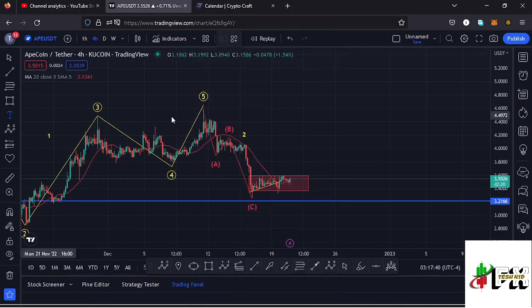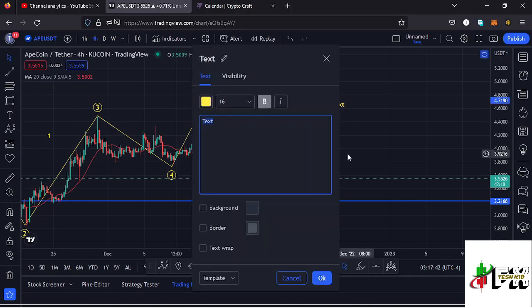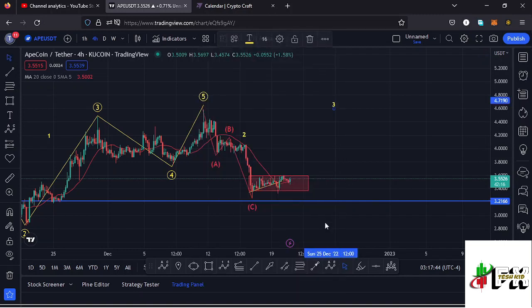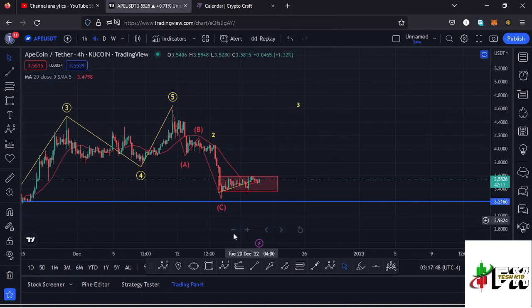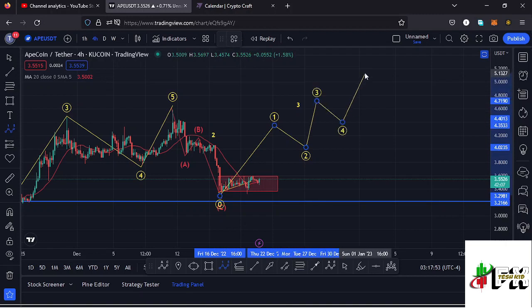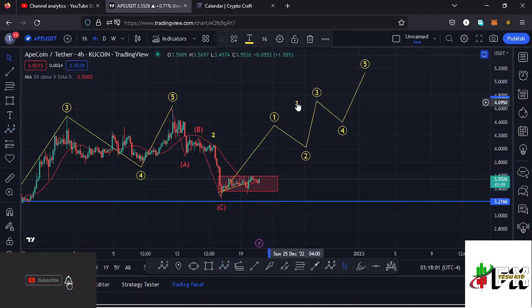And now my primary scenario is that very soon we might start that impulsive movement to the upper side in the formation of a higher Elliott wave count 3, and because of its impulsive nature, I also expect to see fractal waves in formation within that higher Elliott wave count 3, having the wave 5 completing the formation of that higher Elliott wave count 3 to the upside.